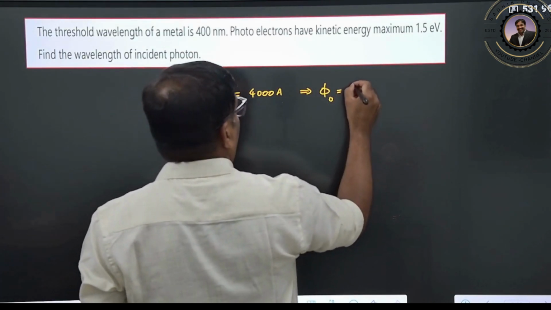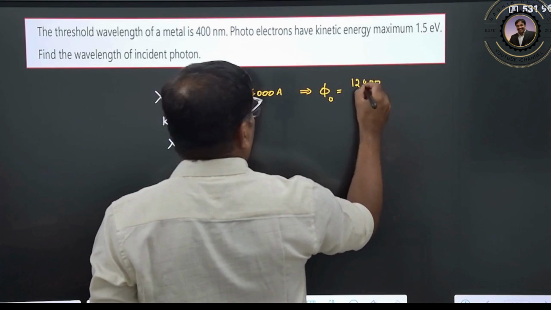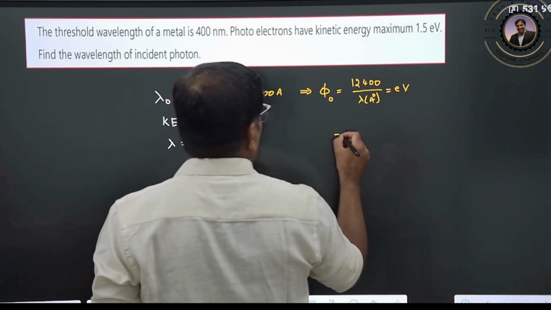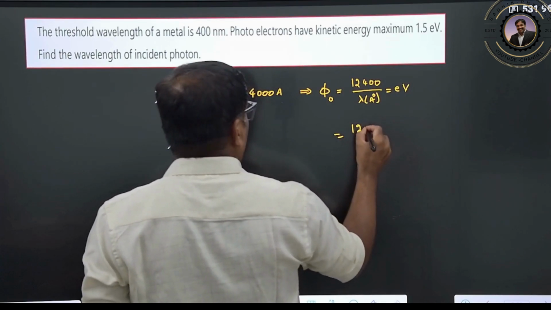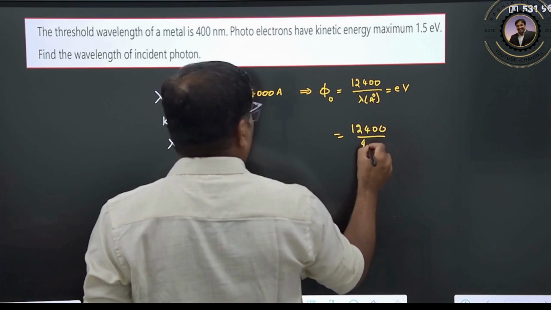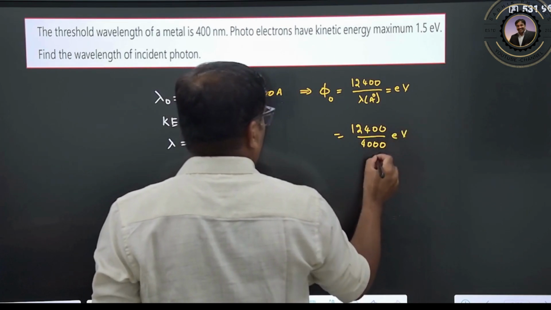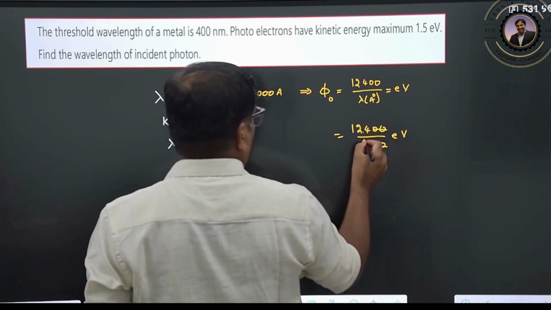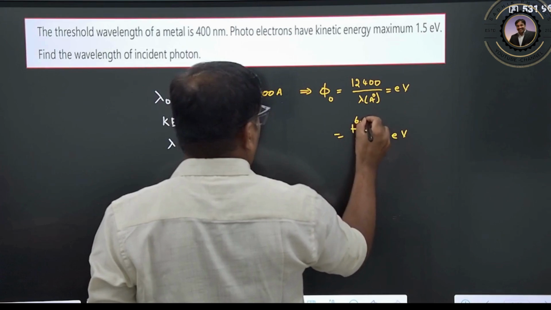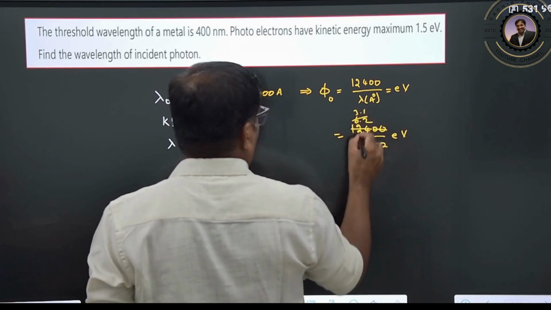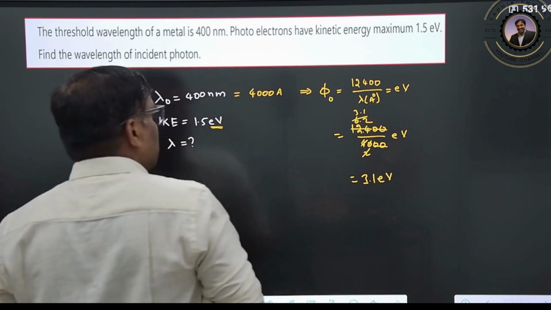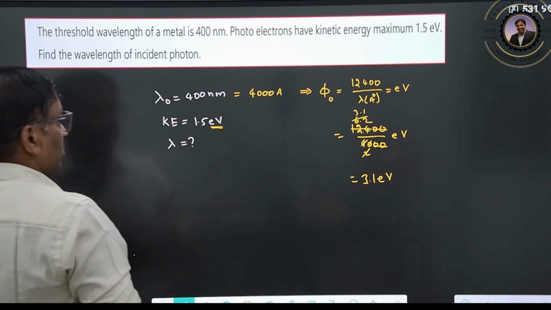The work function is 12400 by wavelength in angstroms, which gives the value in electron volt. 12400 by 4000 electron volt. These two zeros cancel, so 12 by 4 gives 3.1 electron volt. This is the work function.